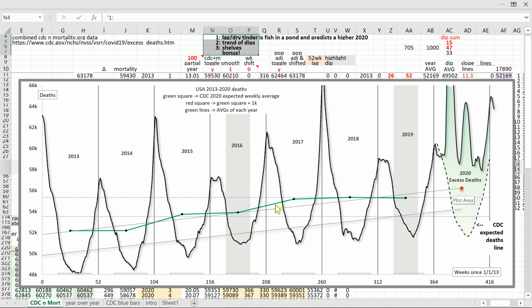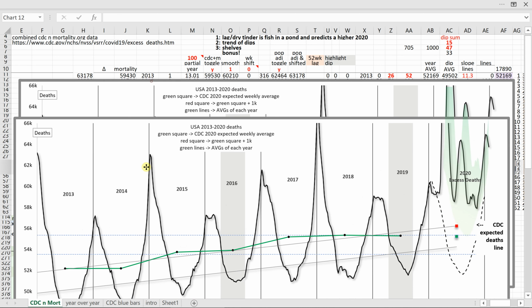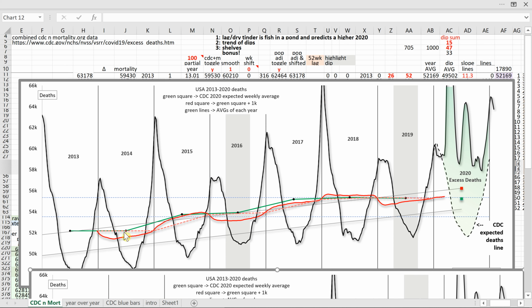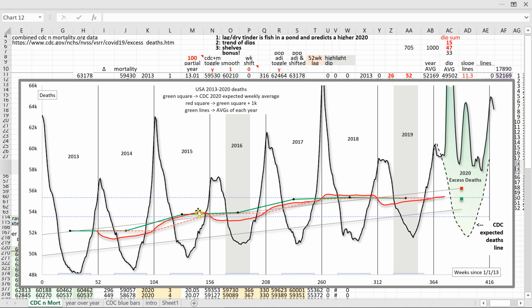First, I love the way these lines reveal fish in a pond behavior. Fish in a pond is a basic chaos concept which ties into the famous Mandelbrot set. If you have a lot of fish in a pond one year, they eat most of the plants. Next year, with little to eat, their population shrinks. With fewer fish, more plants grow, allowing the fish population to once again increase. This cyclical behavior can be seen in our COVID deaths graph. This solid red line is a lag line, representing the average number of deaths in the previous 52 weeks, and the red dashed line is there to guide your eye.